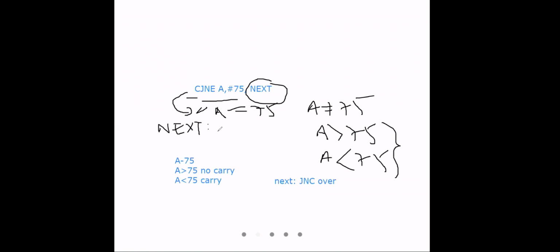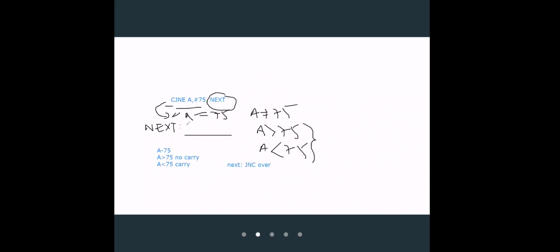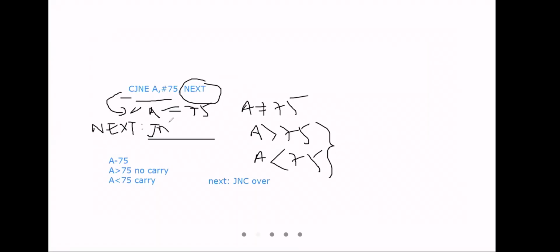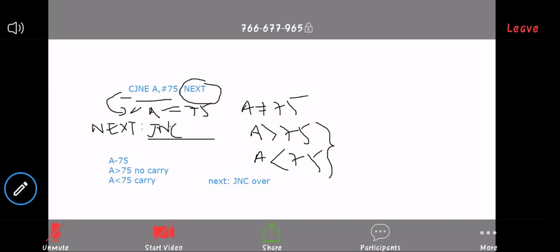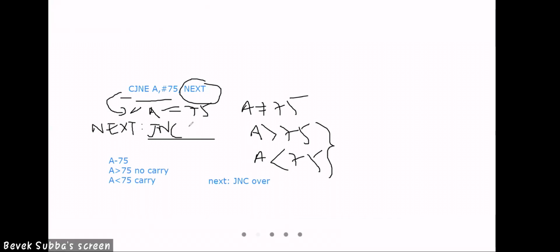Here you'll write, if it is JNC, that means no carry. No carry means A is greater than 75. It should jump to, let's say, over.